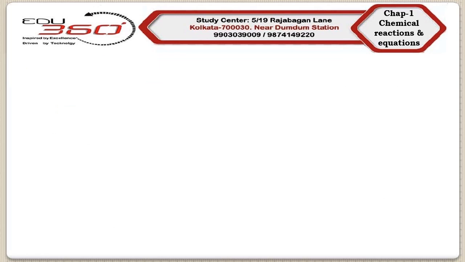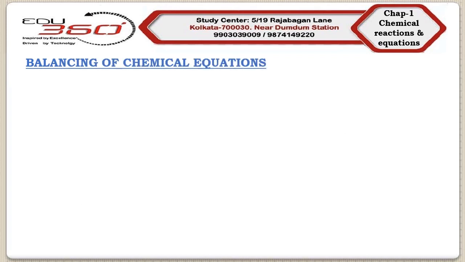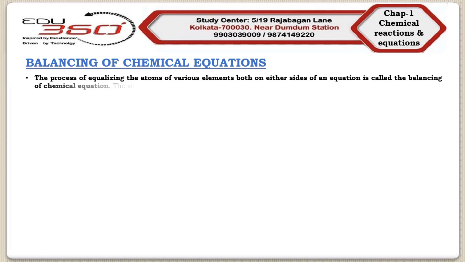Next, we will discuss the balancing of a chemical equation. Now, what is balancing of a chemical equation? The process by which we can equalize the atoms of various elements on either side of a given chemical equation is known as the balancing of that chemical equation.